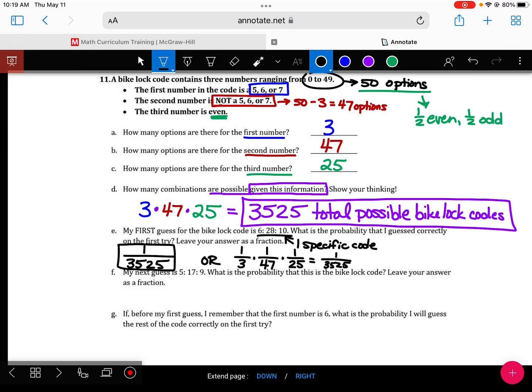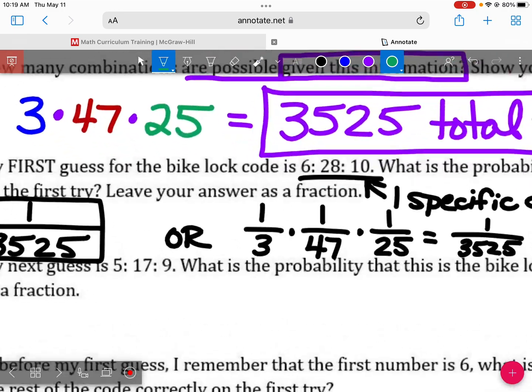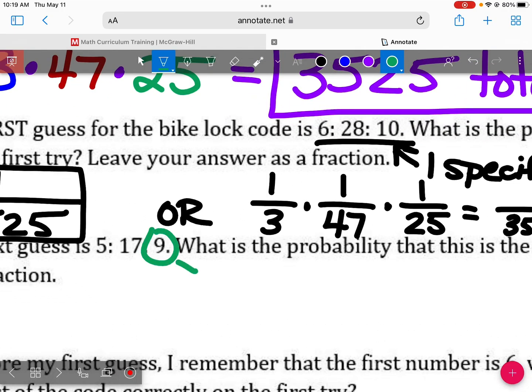Good guess. Look very carefully at it and look at the requirements up here. Does this code meet all of those requirements the way this one did? What's wrong? Last number is not even.